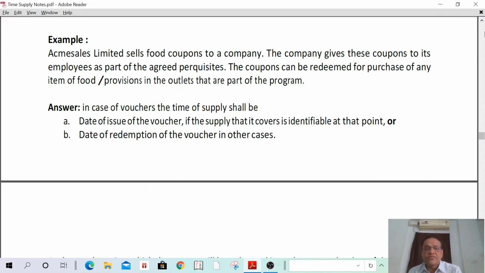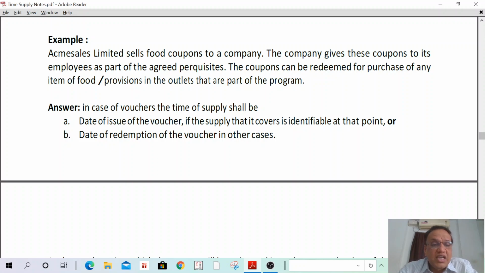The employees can purchase anything in food or provisions. In such a case, the product is not identifiable at the time of issue of vouchers. Then the time of supply shall be the date of redemption of such vouchers.